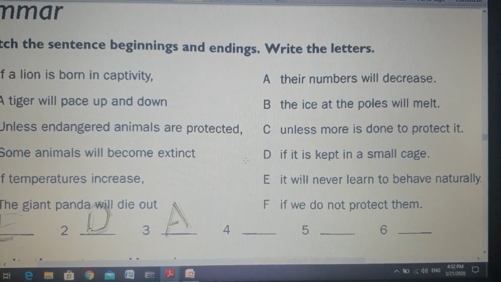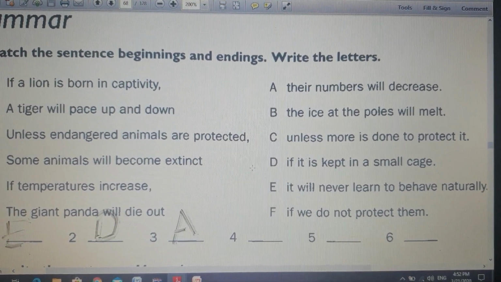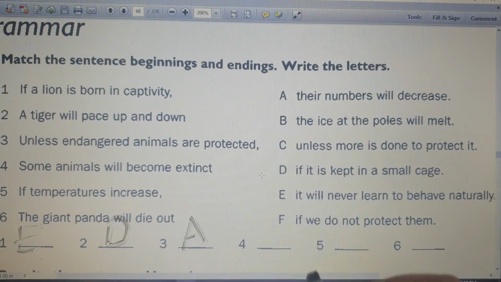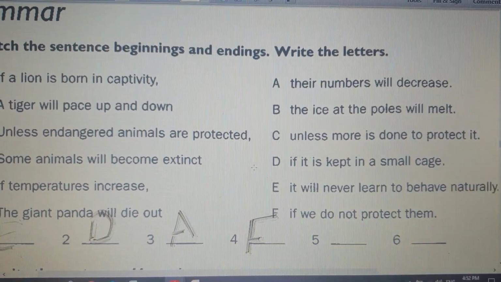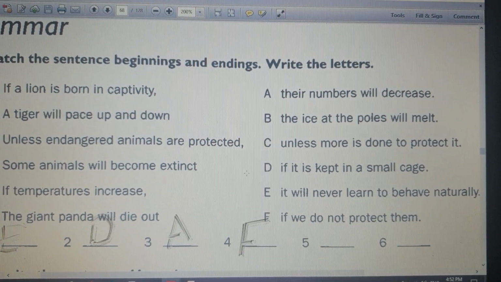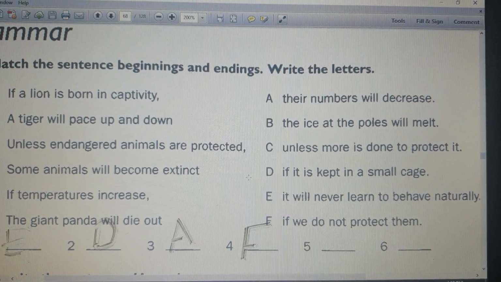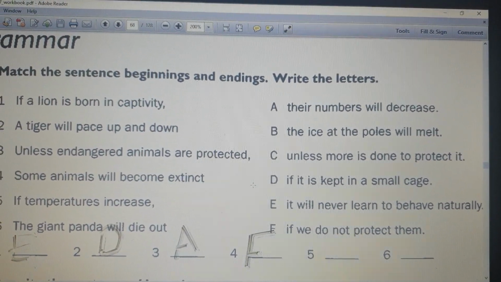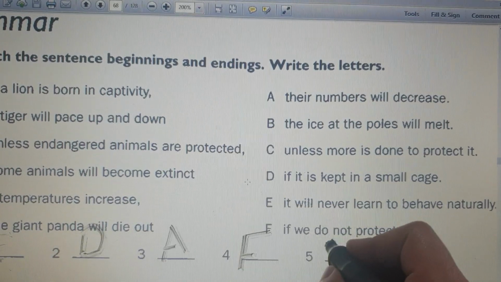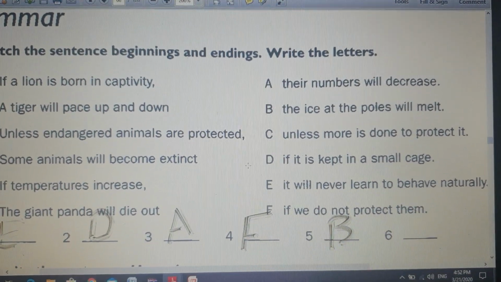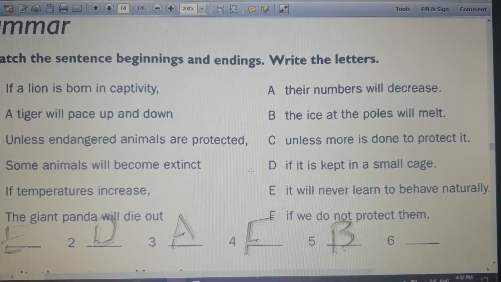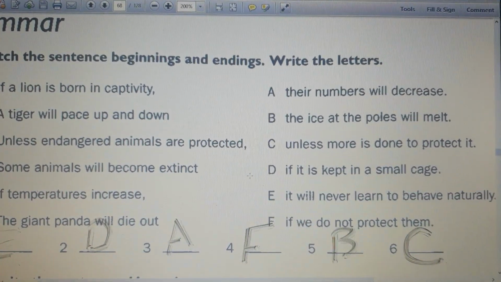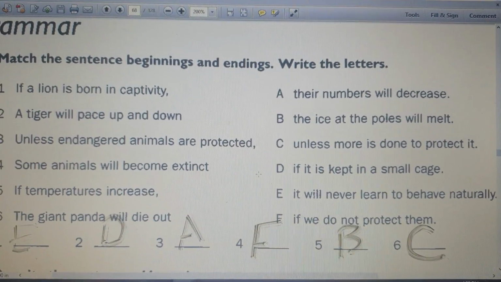Number 4, some animals will become extinct, goes with F, if we don't protect them. Number 5, if temperatures increase, goes with B, the ice at the poles will melt. 6, the giant panda will die out, goes with C, unless more is done to protect it.